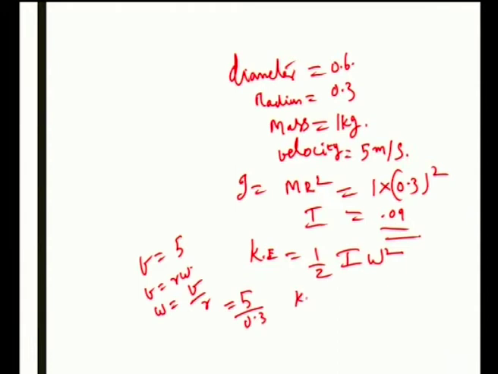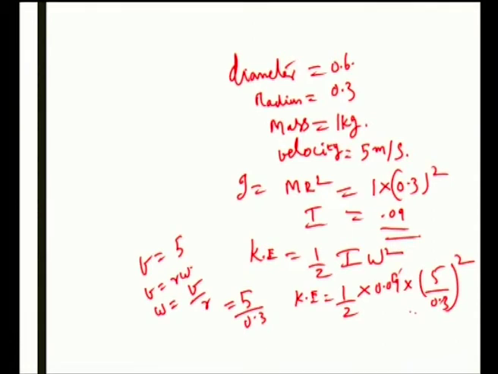So, kinetic energy is equal to half into 0.09 into (5 by 0.3) whole square, that is 0.9, this cancels. Finally, you are getting 12.5 J, this is the answer, that is the kinetic energy.